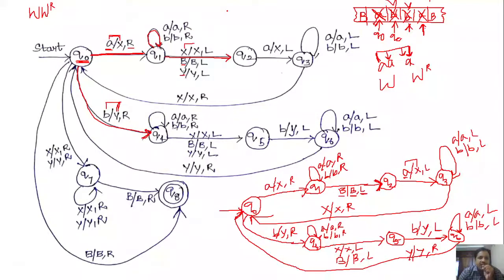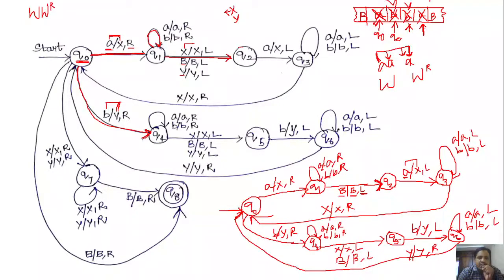If any symbol has already been marked from the right, that symbol could be either X or Y. If it is either X or Y and we move towards left, it is going to give the next input symbol from the right side. So this is the case. In Q1, if we get X, keep that X as it is and move the head towards left. If we get blank, keep that blank as it is and move the head towards left. Or if we get Y, keep that Y as it is and move the head towards left.